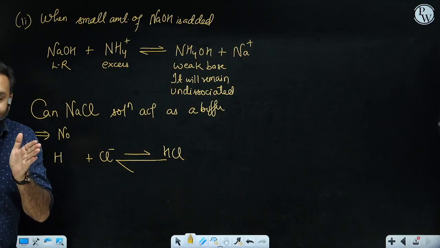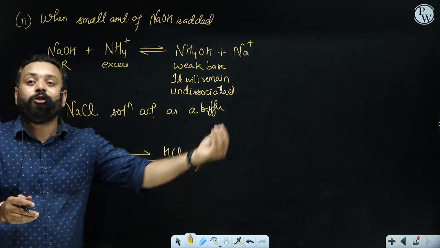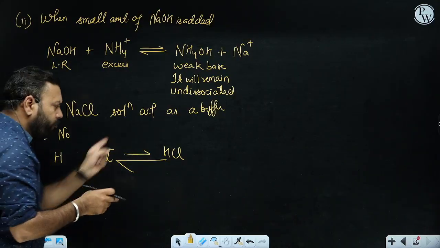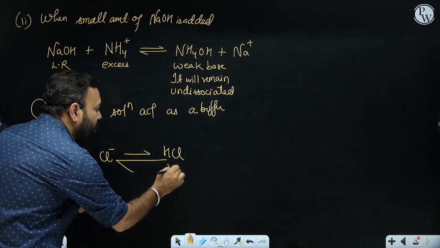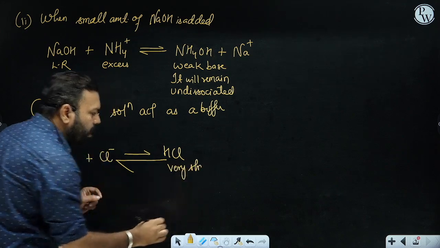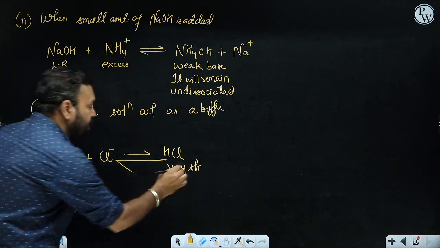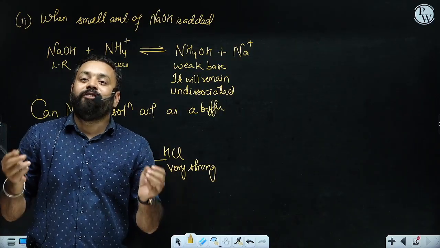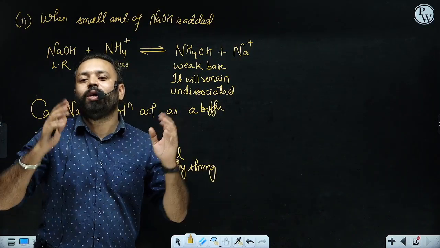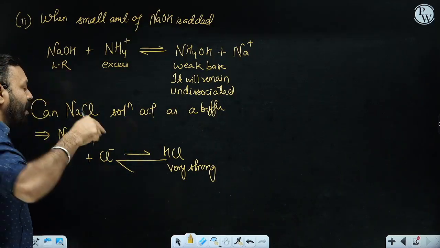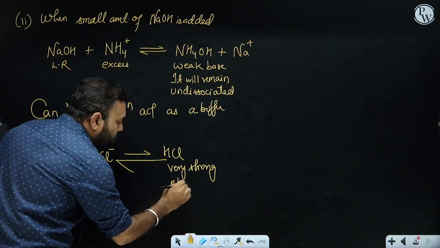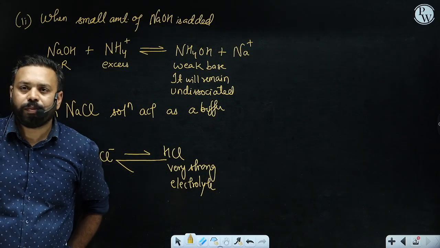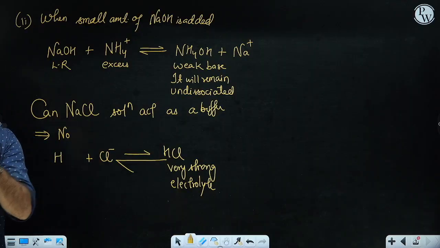See, what I'm trying to explain here is that even if you add H plus, that H plus will combine with Cl minus and form HCl. But HCl is a very strong electrolyte. Can HCl remain undissociated? No. HCl is a very strong electrolyte. It will again give back what? H plus and Cl minus. And if H plus is freely roaming in the solution, it is going to increase the acidic character and hence decrease the pH. So don't say, sir, NaCl can also act as a buffer. No, NaCl cannot act as a buffer. So I hope I have made this point very clear.